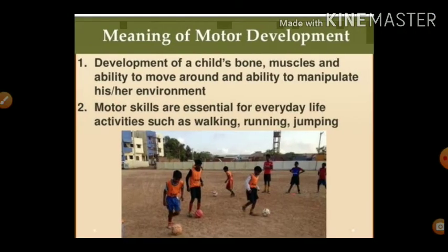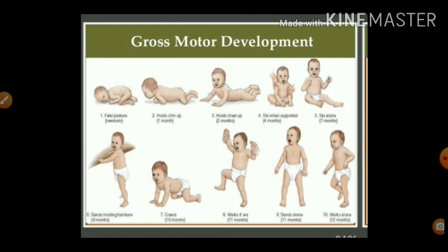First, we saw what is the meaning of motor development: development of the child's bones, muscles and ability to move around and ability to manipulate his environment. Motor skills are essential for everyday life activities such as walking, running, jumping and so on. Got it? Next, the meaning of gross motor development.